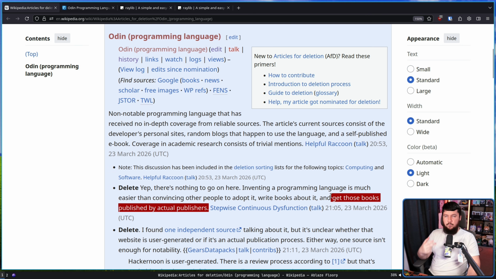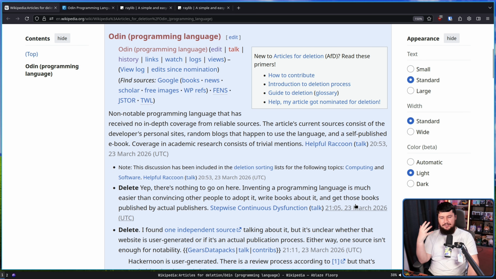There is this weird emphasis on Wikipedia, and you're going to see this more as we go through the comments, that we still live in, like, the 1980s, and people are publishing programming books, and people are writing programming magazines, and this is a thing that is really common to be done. Most of the books you see on programming languages are going to be self-published books, because that's the way it works, because self-publishing now is really, really easy.